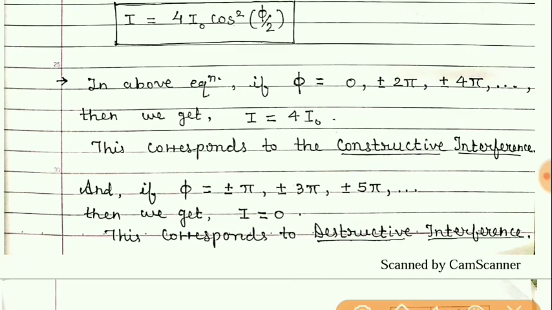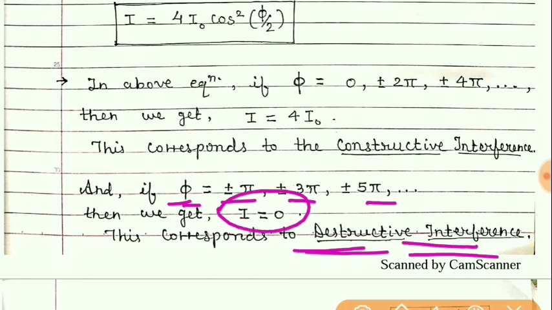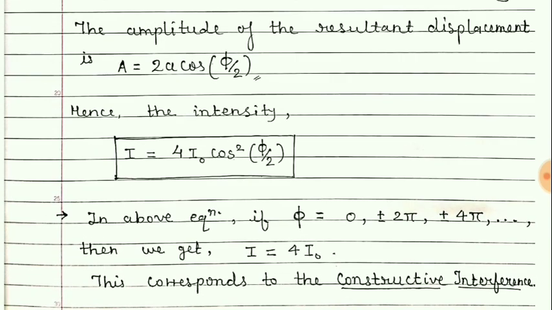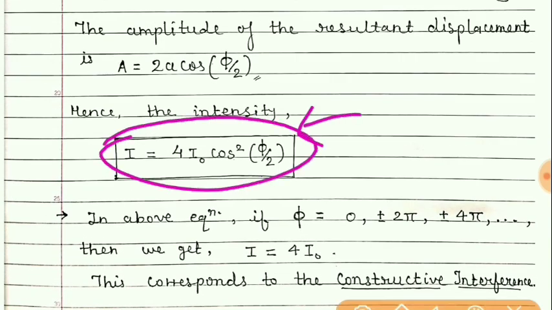Similarly, if you take phi equal to pi, 3 pi, 5 pi and so on, then we get intensity 0, which is the condition for destructive interference. So this is the general formula for the intensity at any point.